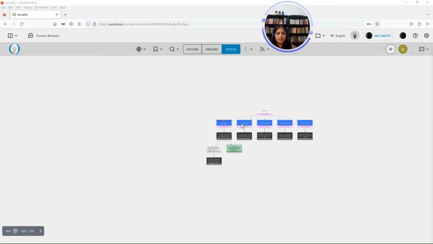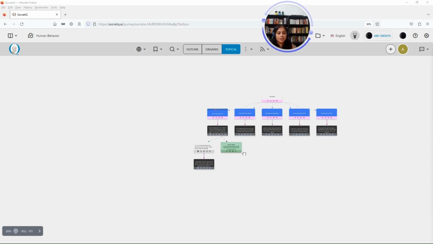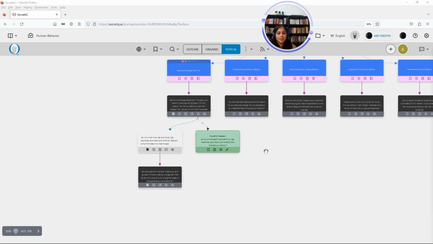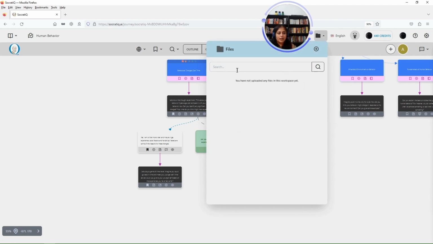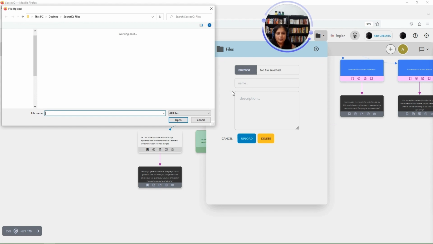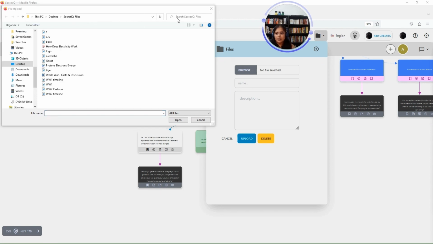So when you've done the exploration, you've viewed the inquiries, you added your response, you added notes to it, you generated lesson and guides, and you want to attach, let's say, images, PDFs or Word documents, you can use the files option here, and you can browse any file in your system and you can add them.